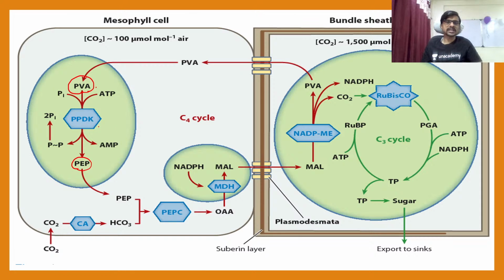The reaction is carried out by phosphate pyruvate dikinase, and it requires ATP, which is directly converted into AMP by releasing pyrophosphate, that is the 2 inorganic phosphates. So this is pyrophosphate and the AMP. This AMP to ATP conversion requires 2 ATP. So you can say this enzyme uses the energy which is equivalent to 2 ATP.